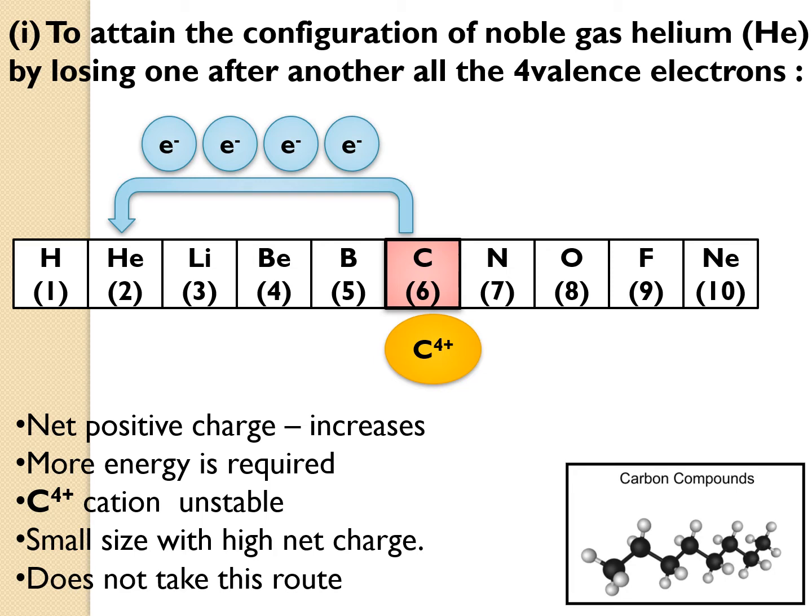Even if it obtains the configuration of a noble gas, it is still unstable because of the high positive charge on it, and therefore this step of attaining the noble gas configuration is not taken by carbon.